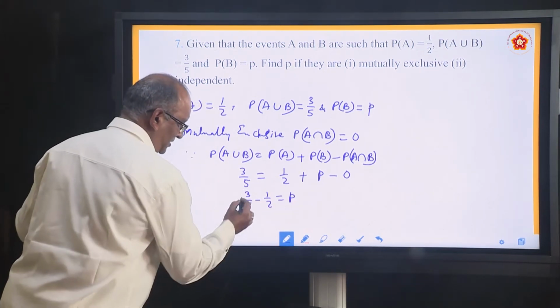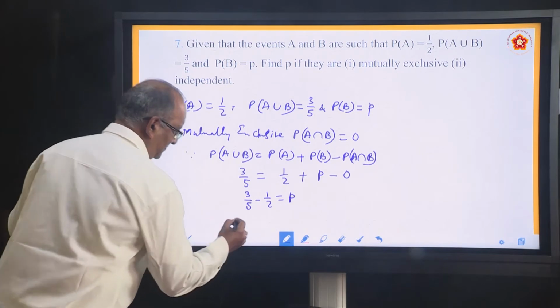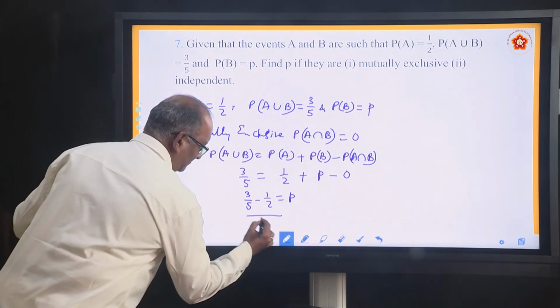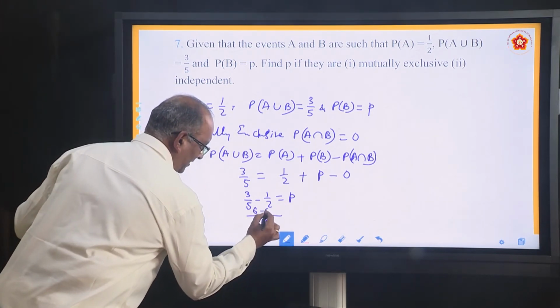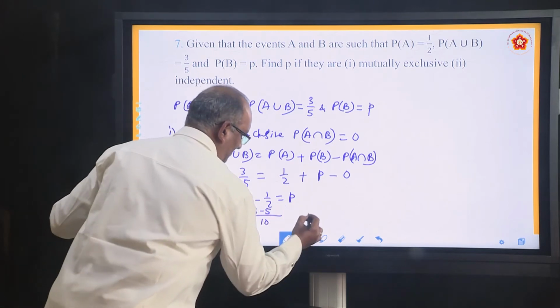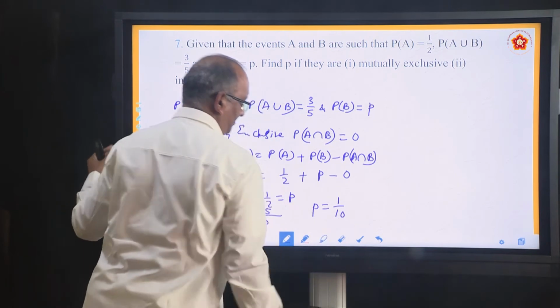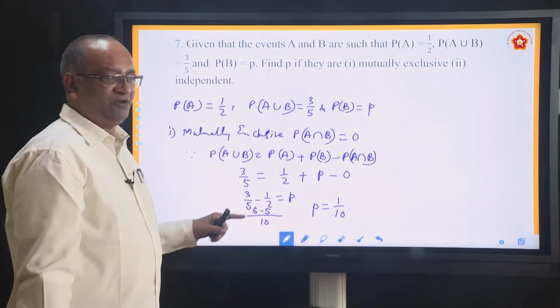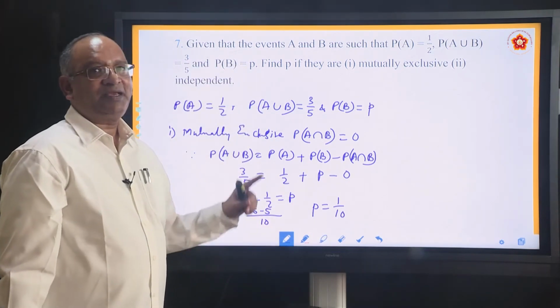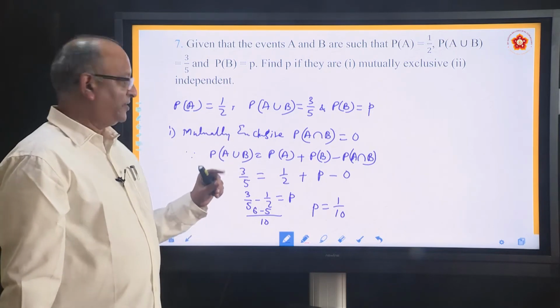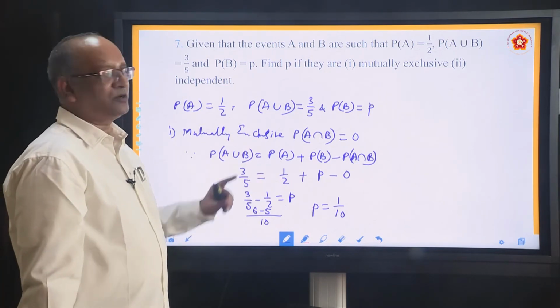Simplify it. If you simplify, take the LCM. LCM is 10, 6 minus 5. So P is equal to 1 by 10. P equals 1 by 10 when they are mutually exclusive.